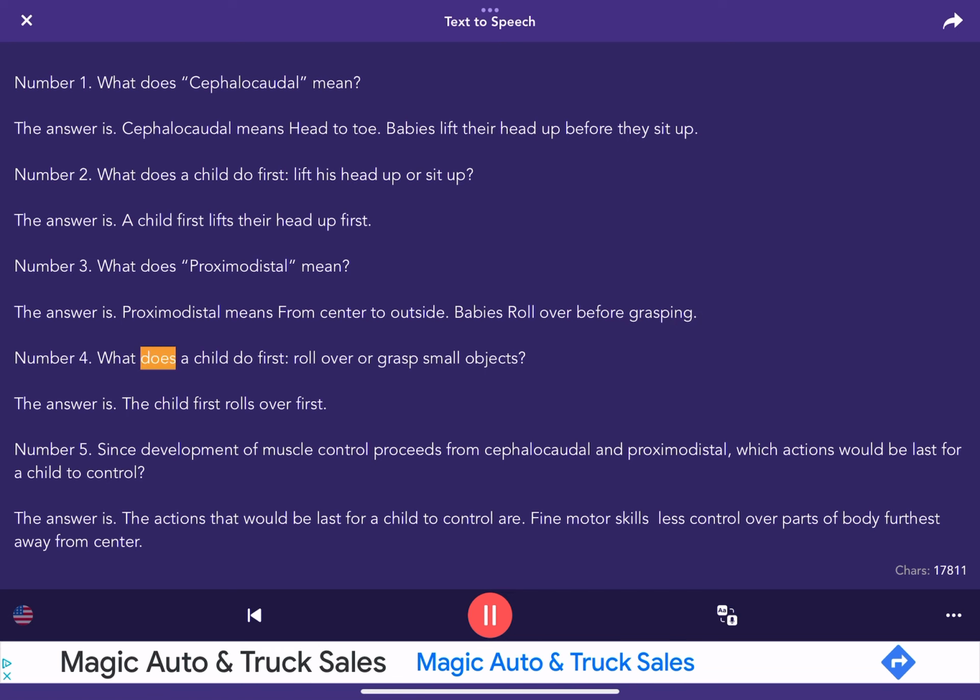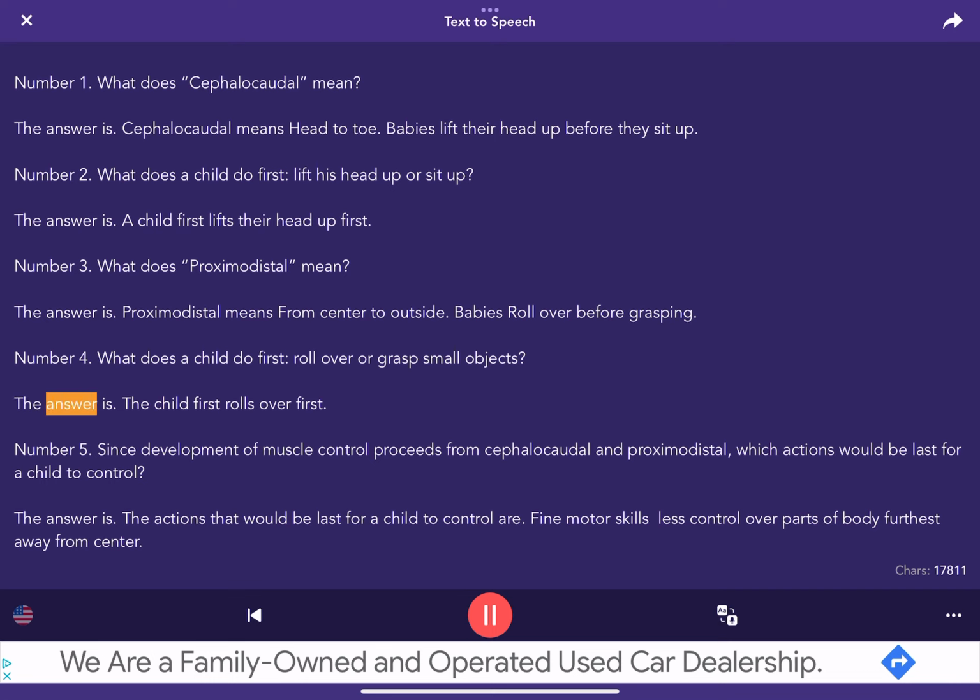Number 4. What does a child do first? Roll over or grasp small objects? The answer is, the child first rolls over first.